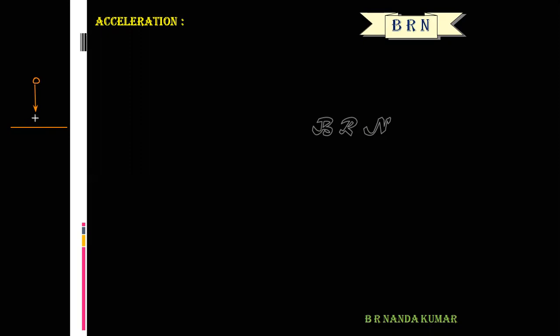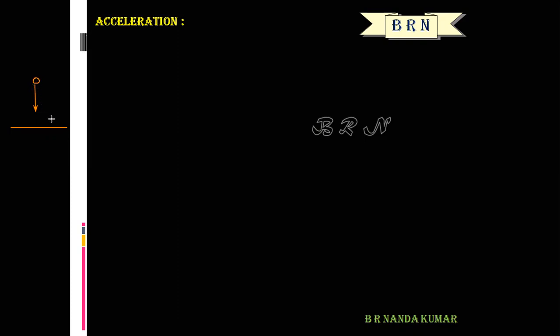Velocity gradually increases. The rate of increase in velocity of a body, that is the acceleration of the body.